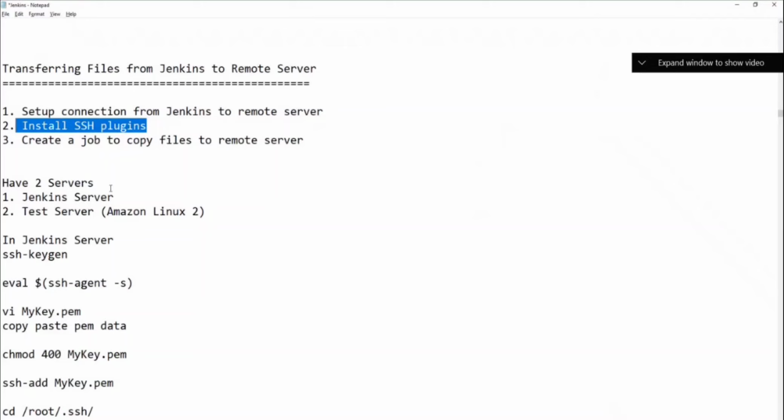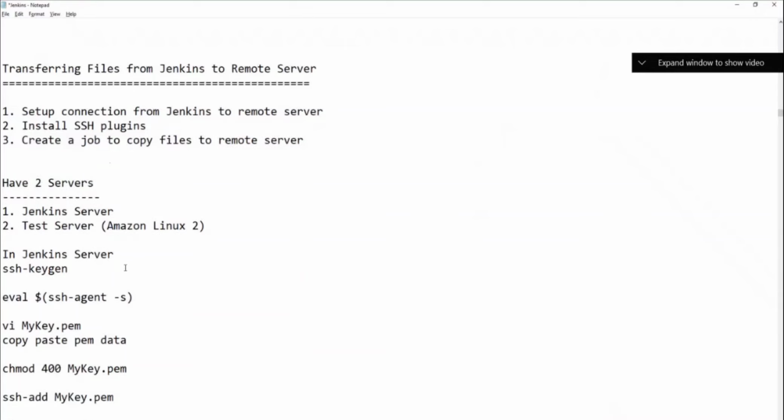Here Jenkins is working on a Linux machine, and the other machine is also a Linux machine. Two Linux machines talk using the SSH protocol, so we need to install the SSH plugin. Then we create a job to copy files to the remote server. For this we need two servers: one is the Jenkins server, and the other is the test server.